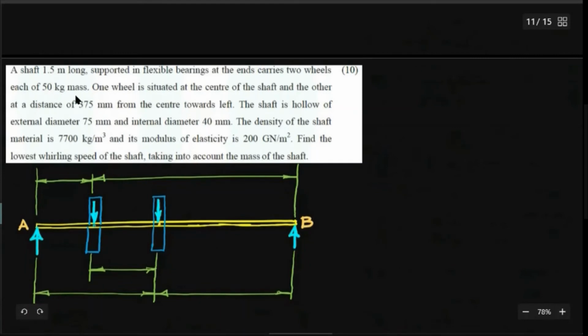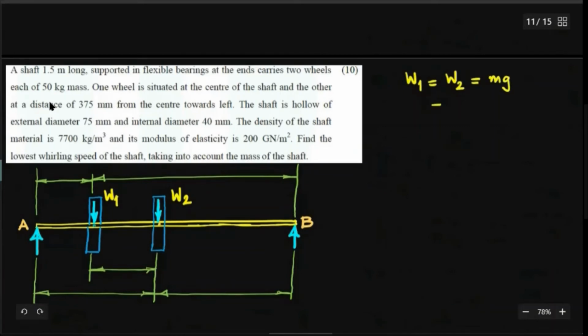Of course, you can find the weight. W is equal to mass into acceleration due to gravity, and you'll get weight in newtons. The 2 loads are identical, so I can mark this as W1 and this as W2, and W1 is equal to W2, which is equal to mass m into g.